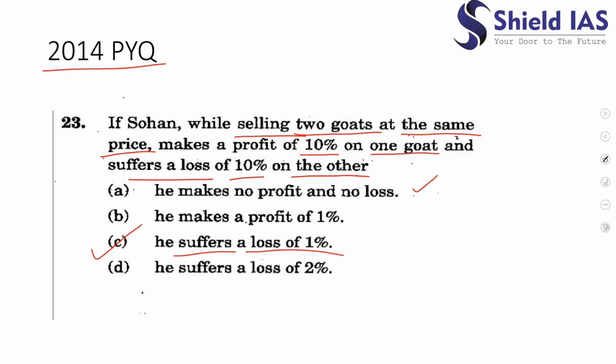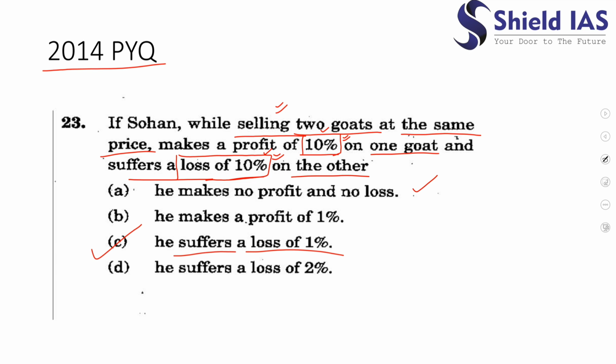So in order to simplify this question, let me tell you a trick. Okay. In these types of questions, in which a same type of commodity has been sold and on one quantity he is getting a profit and on the other commodity he is getting a loss, the loss and profit should be same in percentage terms. Here also loss is 10%, here profit is also 10%. So the numerical value of profit and loss in percentage should be same.